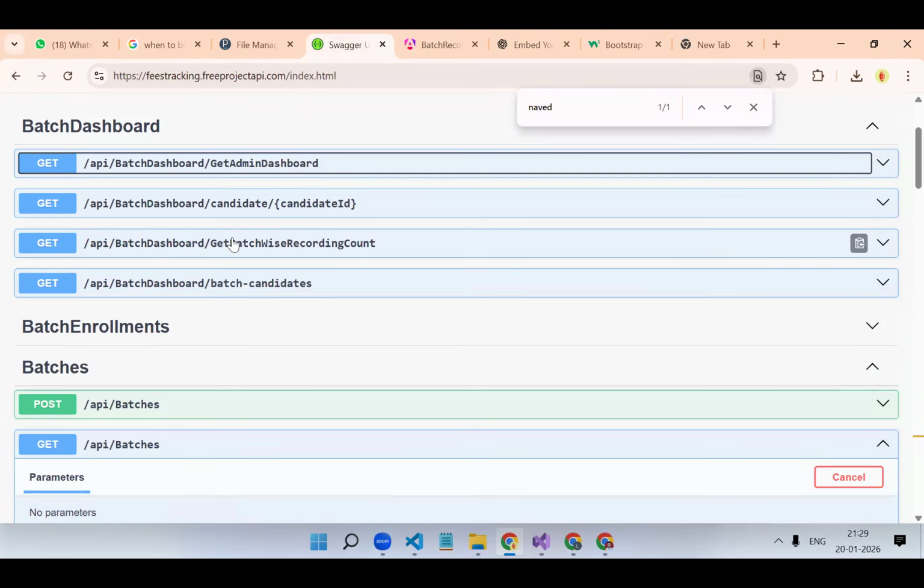Okay, so the dashboard is very simple. In the dashboard also you have to check the role. If the logged-in role is candidate, you have to use this API. For candidate only, this API data you have to show in the dashboard. But if the logged-in role is super admin, you have to show the data of three APIs, this and this. So check the response and you can use Bolt AI, pass the response to it and ask it to create the UI for the dashboard. Then it will create the UI for you according to the response.